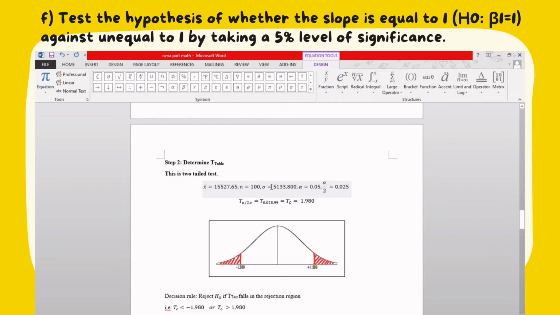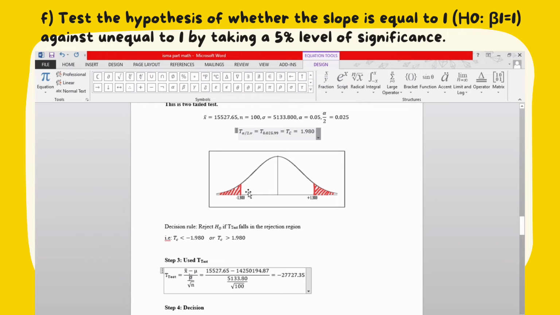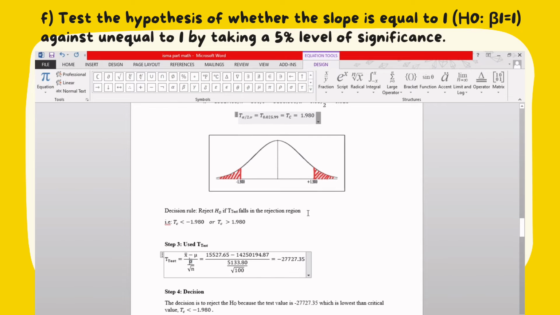For the sigma, 5133.800. For the interval, 0.05. So here we need to divide by 2, so we get 0.025. So we need to find the t. So here our tc is 1.980. So this is our region. Here is our reject region for the negative, and this is our reject region for the positive.